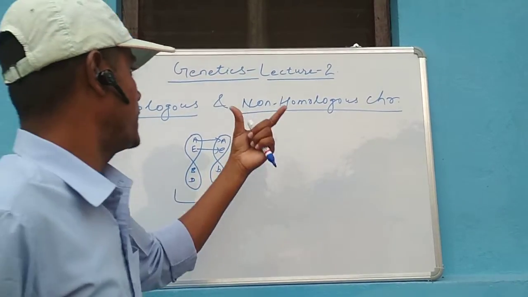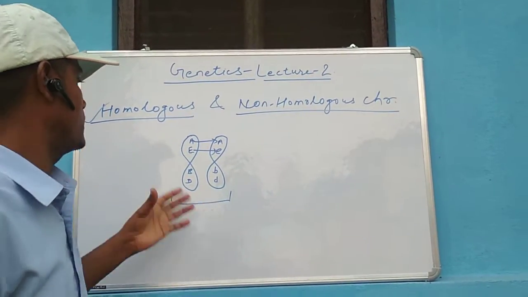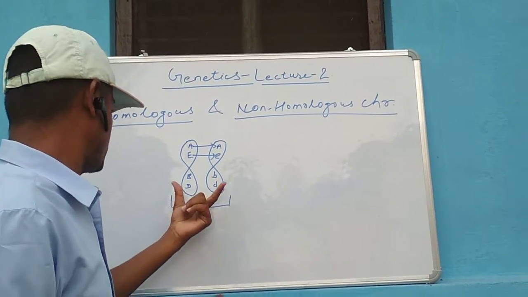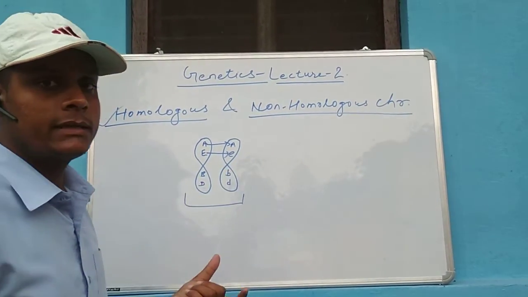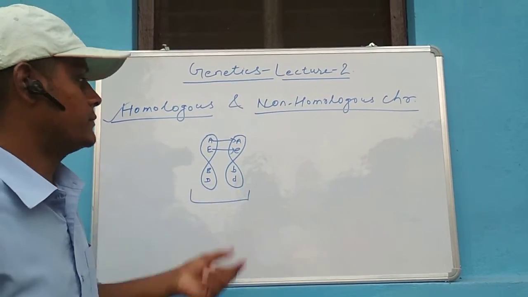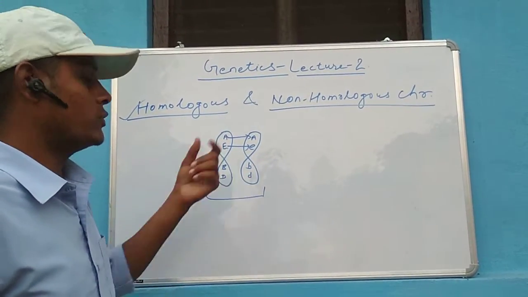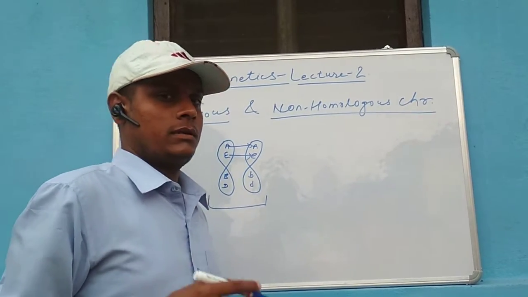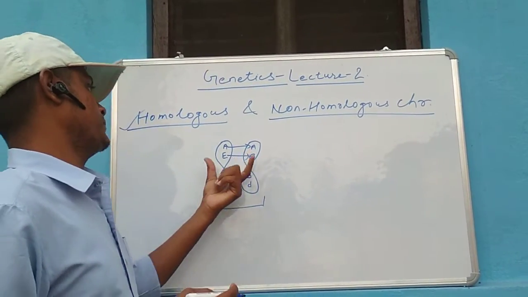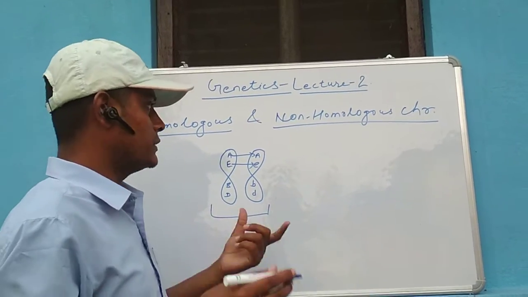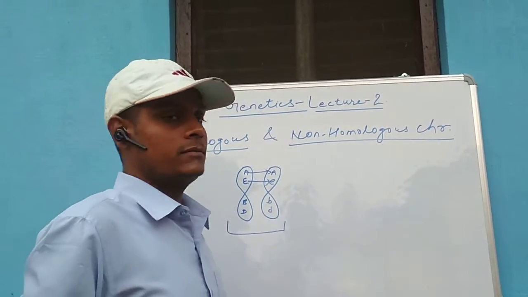When I talk about non-homologous, it means chromosomes which are different in shape, different in size, or dissimilar in locus. Even if there is dissimilarity in either shape, size, or locus, the chromosomes will be considered non-homologous.